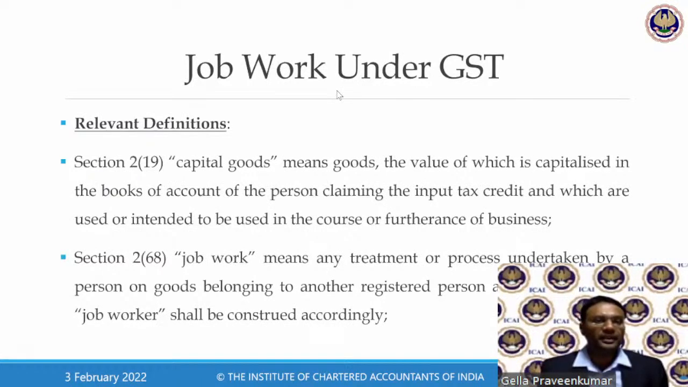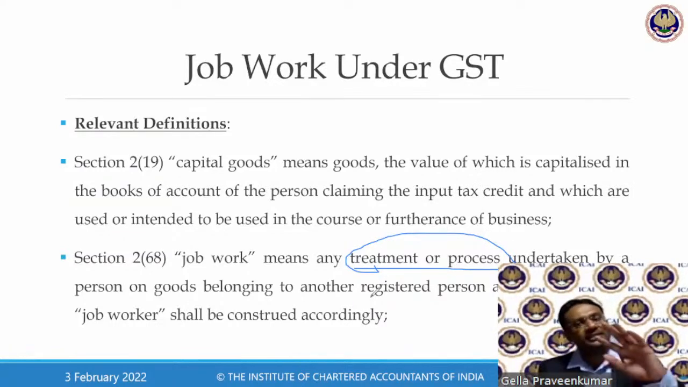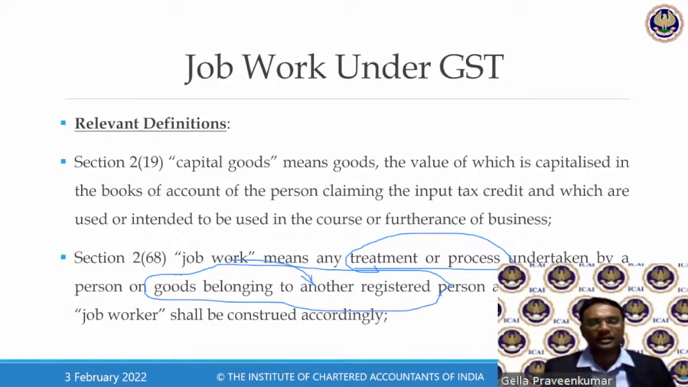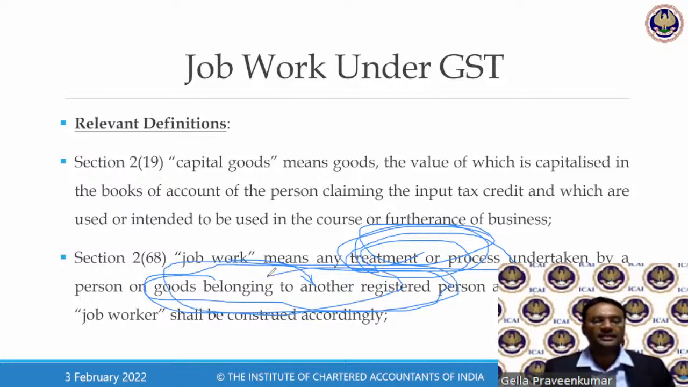into the law. Job work means any treatment or process. Now, treatment or process is very wide in its application. A treatment or process undertaken by a person on goods belonging to another registered person. When they say another registered person, this job worker may be a registered person. And the expression job worker shall be construed accordingly. So here precisely what we have to understand: treatment or process which is undertaken on goods belonging to another registered person. So if I do a job work, the goods are not belonging to me.